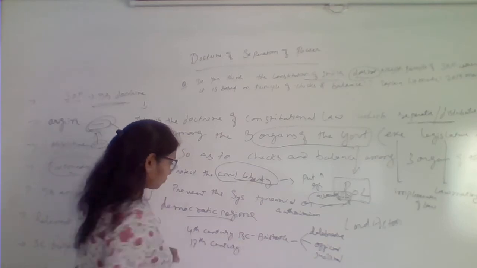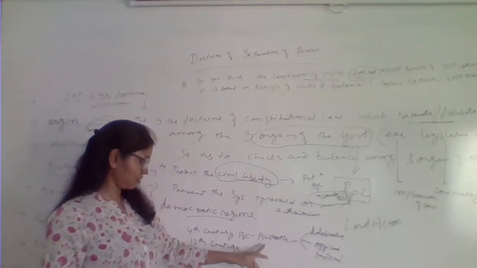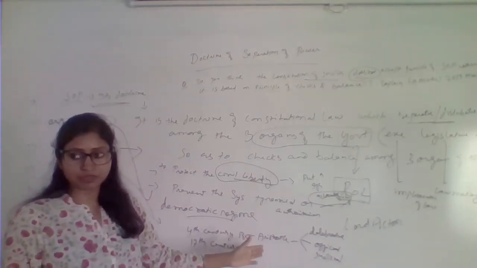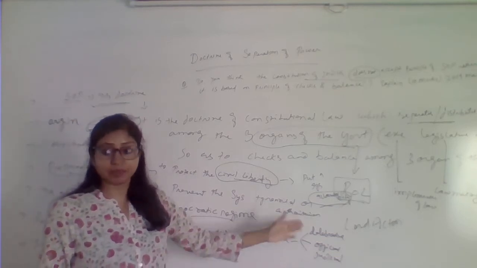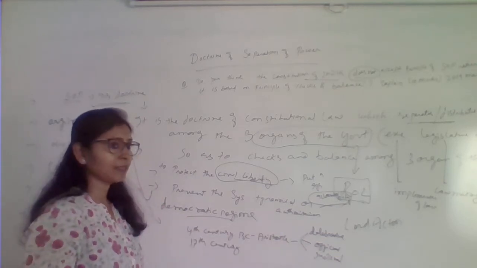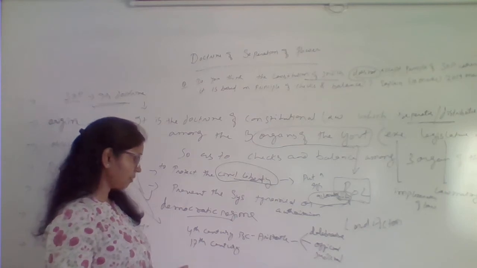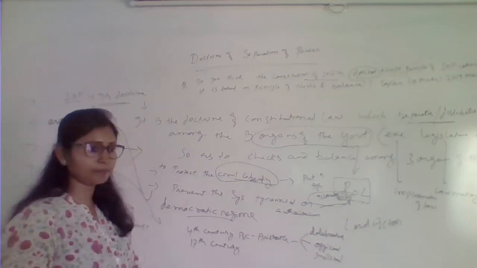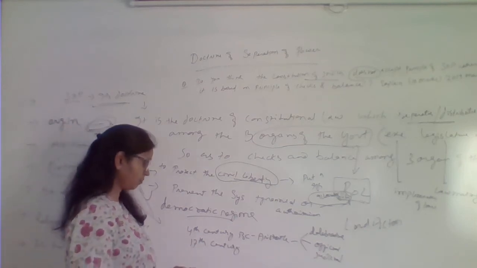So you can see it was Greece where the doctrine of separation of power took birth, but the practical shape was given later on by Montesquieu.